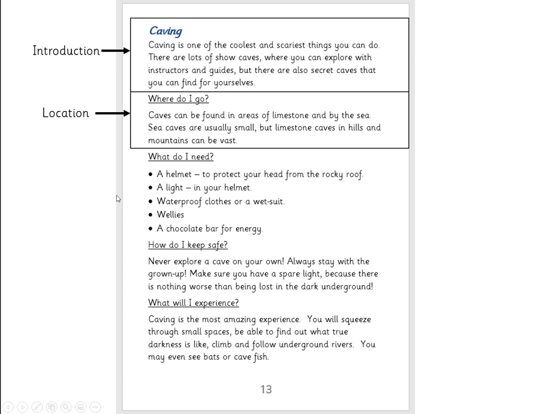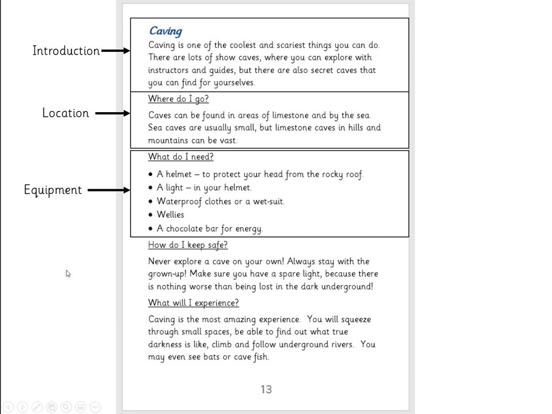So the next section is entitled, what do I need? So point to the section you think is included in that. Draw a box around it if you want. And that's this section, brilliant, and it's got bullet points. And that's how we know where that finishes. There's also a clue because there's a new subheading down here. So this section is going to have another posh word, and that's the equipment you need to do it.